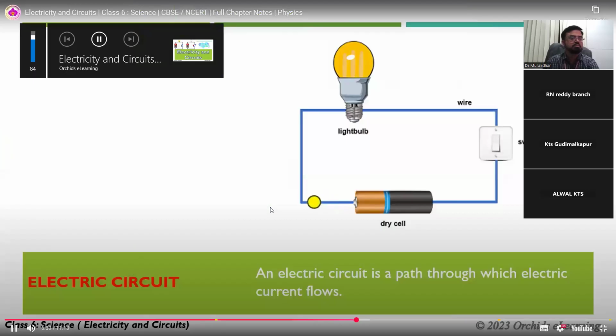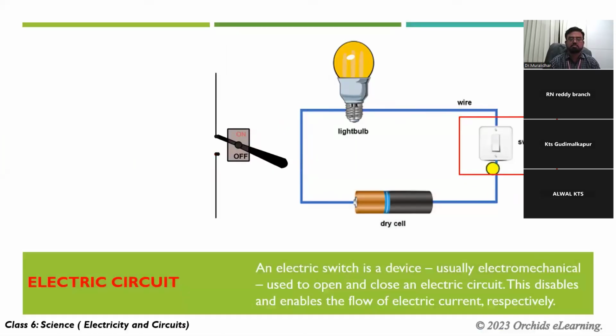An electric circuit is a path through which electric current flows. See, that is a circuit. An electric switch is a device, usually electromechanical, used to open and close an electric circuit. This disables and enables the flow of electric current, respectively. See, that is the difference between on and off.